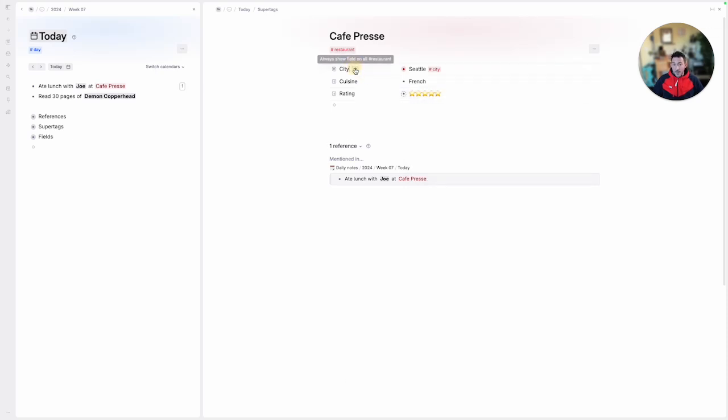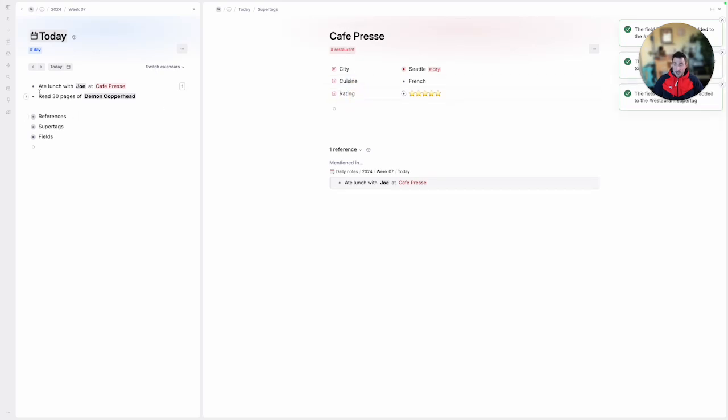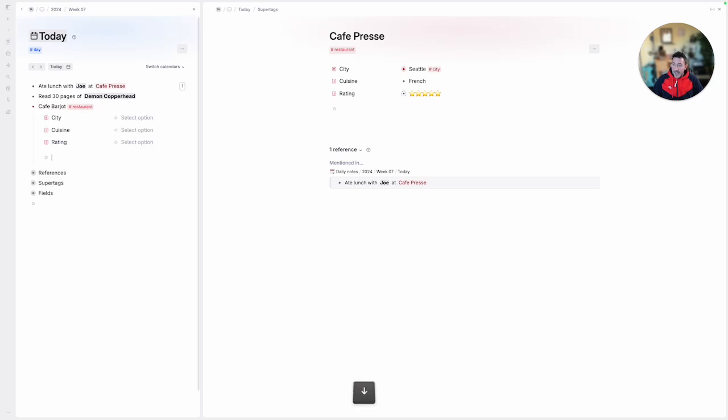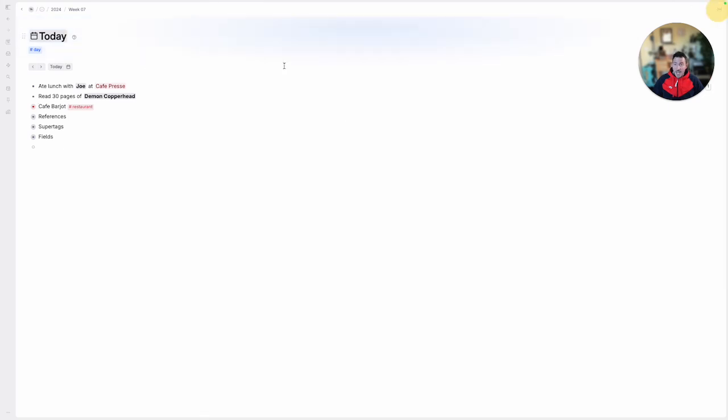So that's great, and now we can do the same thing we did before and promote these fields onto the super tag. Now anything we ever tag as restaurant again will get these same options. We'll just demonstrate that right now by showing Cafe Bar Joe, tag it as a restaurant, and voila, we have options. You can see French is an option here. This is maybe more like American, and rating can be 5 stars, right? Amazing.